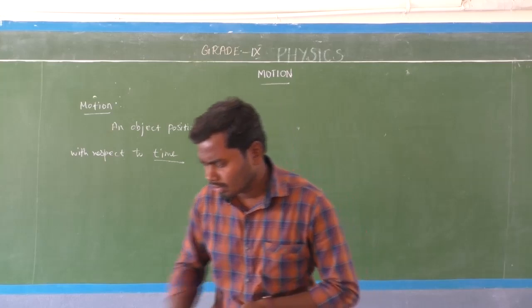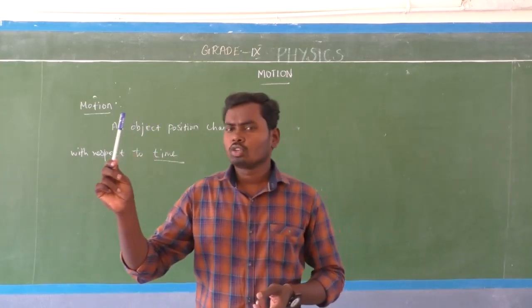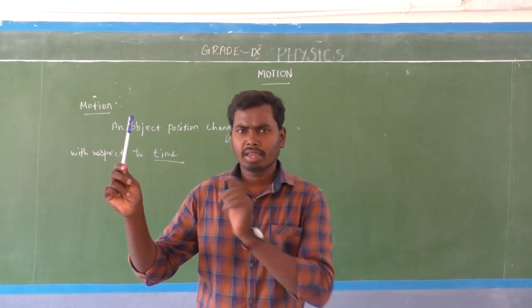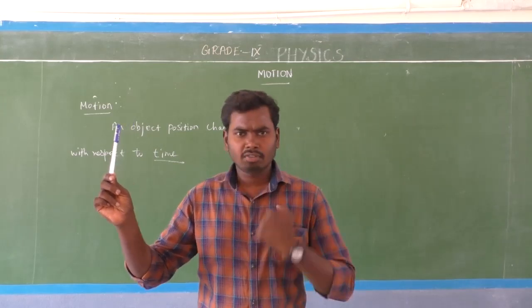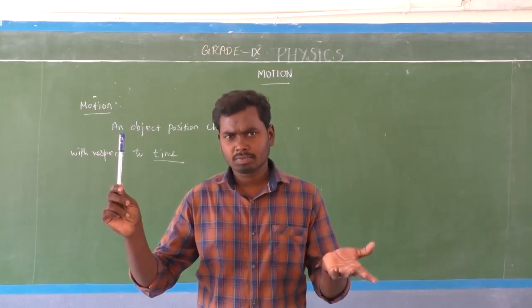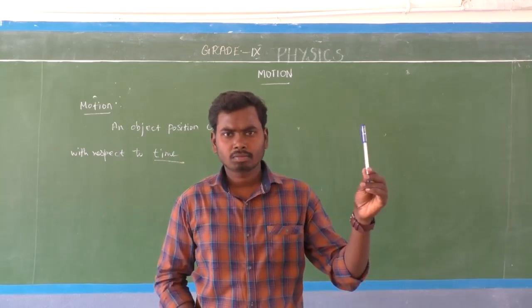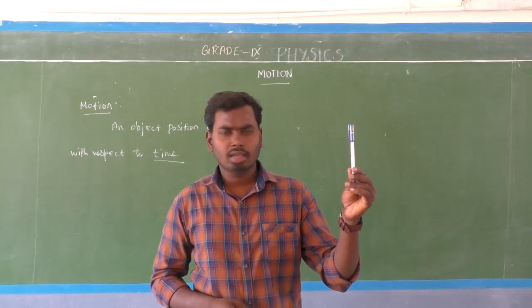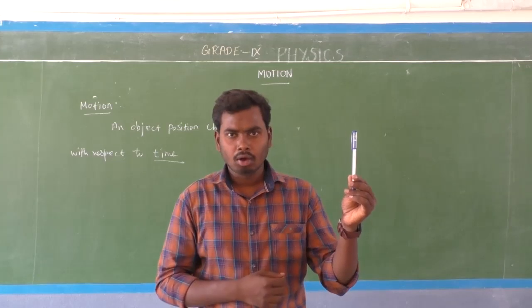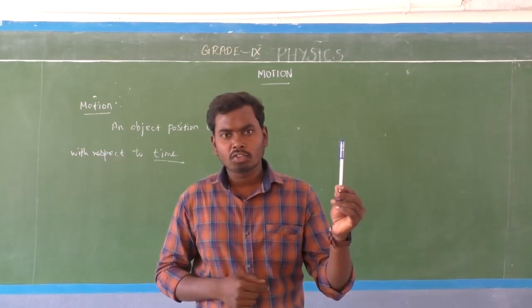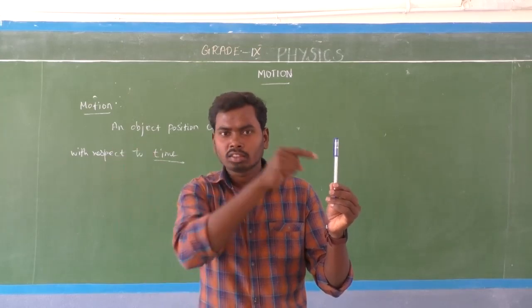What is the meaning? Okay, consider one object. I have a rifle, which is located in the north direction from me. After a few seconds, that rifle comes to this position. Now the rifle is in the south direction from me. Am I right? Here the rifle's position has changed from this point to that point.